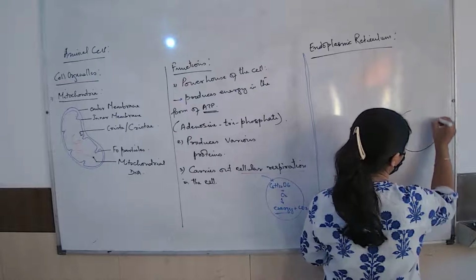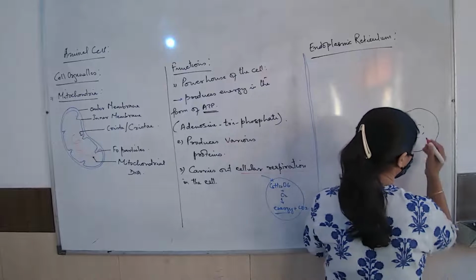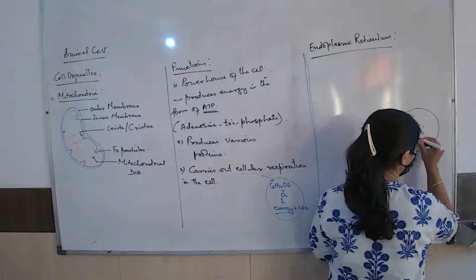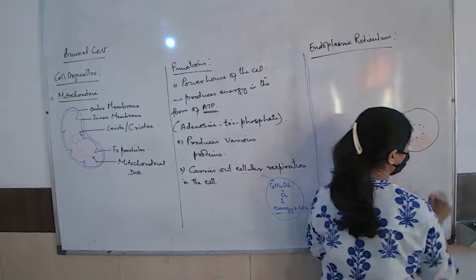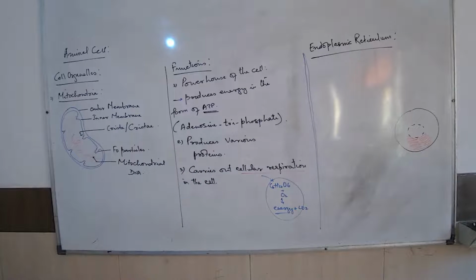If this is the animal cell and this is the nuclear region, how did you draw the endoplasmic reticulum? A network of tubes this way. Yes or no? You have drawn a network of tubes. This is how the endoplasmic reticulum is in the cell, almost spanning the entire region of the cytoplasm.